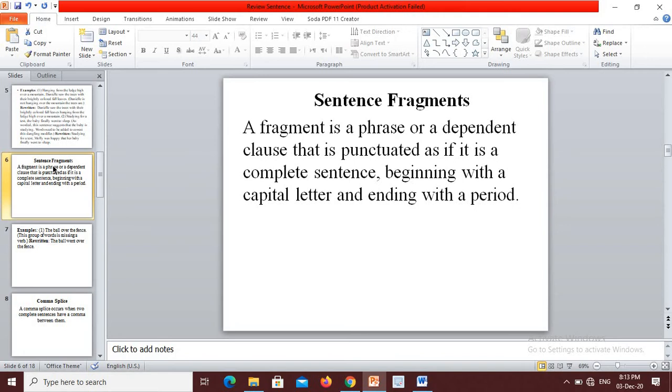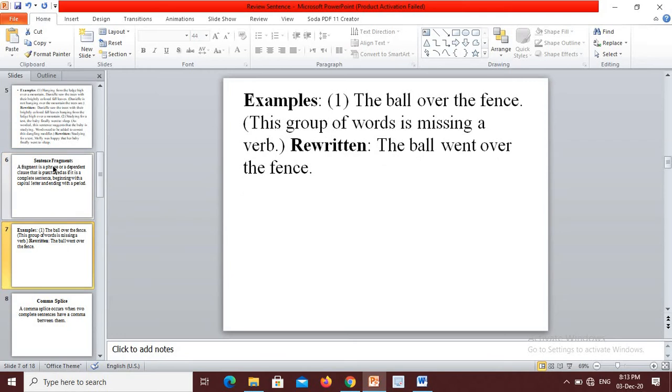Fragments are not necessarily short. So just because a group of words is long, do not assume that it is a complete sentence. Make sure it has both a subject and a verb and expresses a complete thought. Basically, that's the compulsory thing you have to concern. Now look at the examples. The ball over the fence. This group of words is missing a verb. Now you have to see the rewritten version: The ball went over the fence.